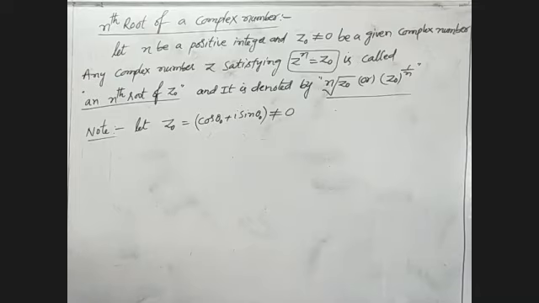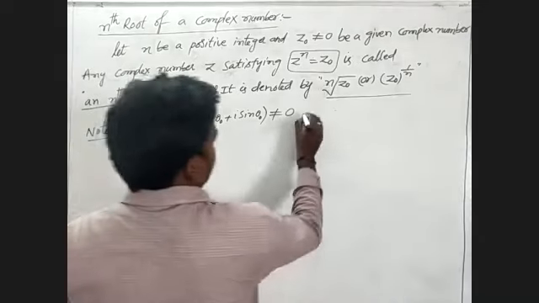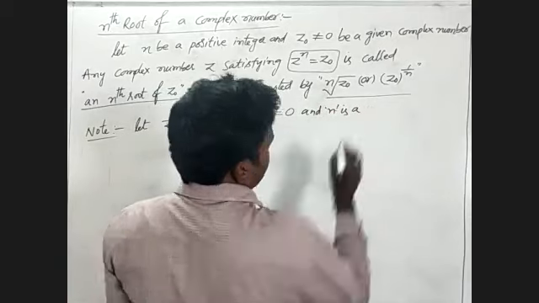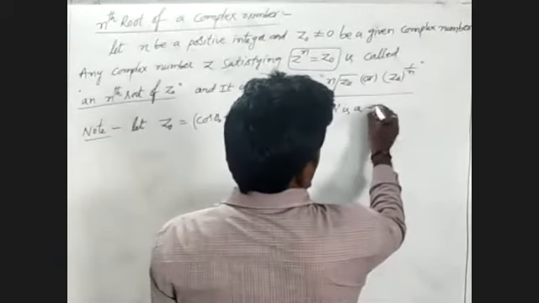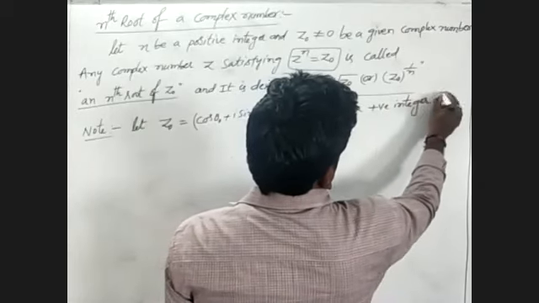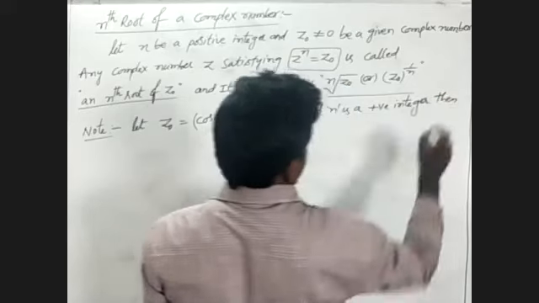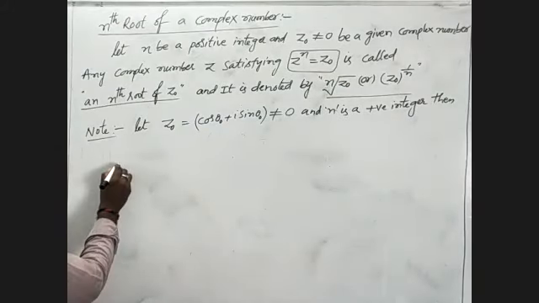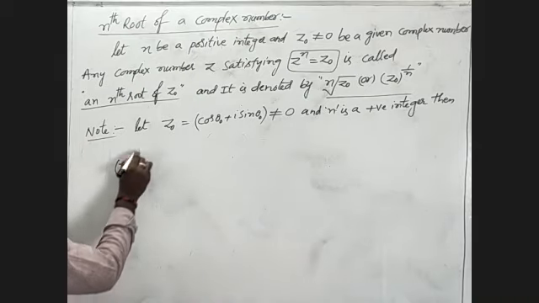Given z0 is not equal to 0 and small n is a positive integer. Then what do we have to write?